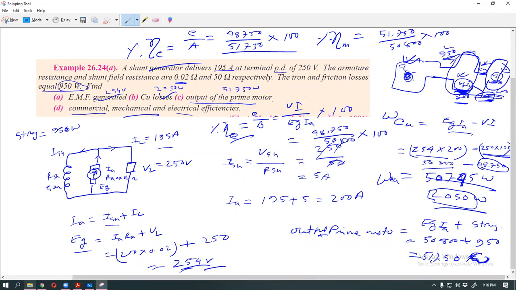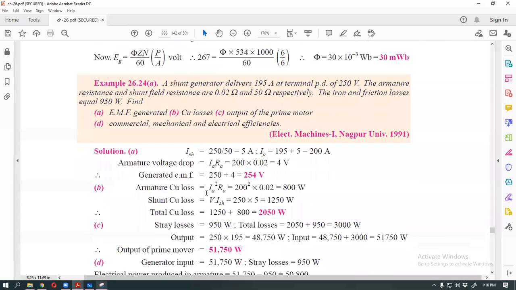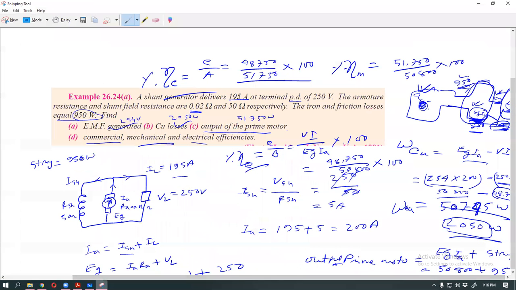This is your home task, and 26.25 is also your home task. This part is already complete. There is another way to design it, but you are using an easy technique, so your whole system is very simple.